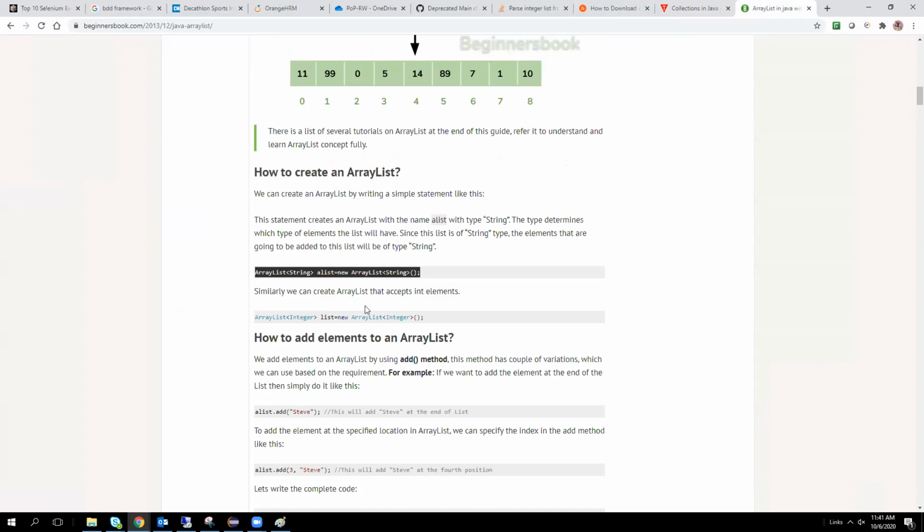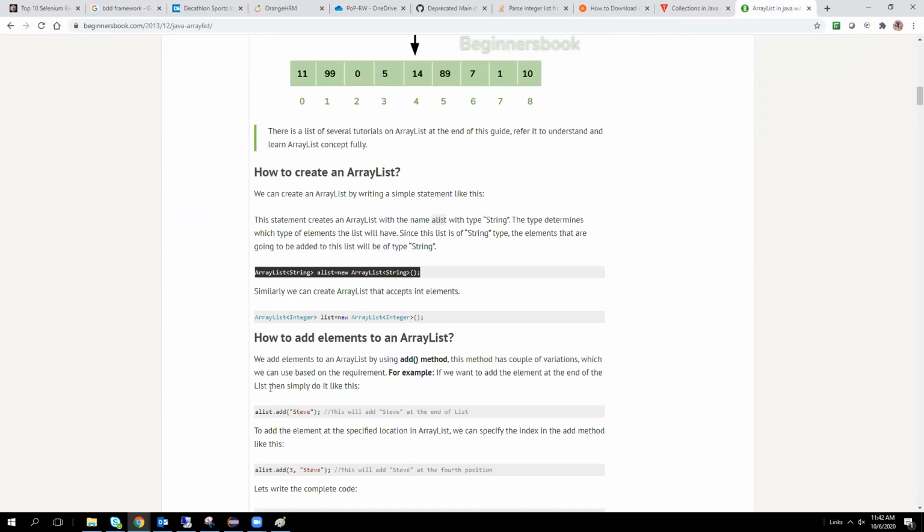If you want to add, we need to specify string or what data type it is. So we cannot have one ArrayList with both integer and string. We have another type, like Object. Object can handle multiple types of data.